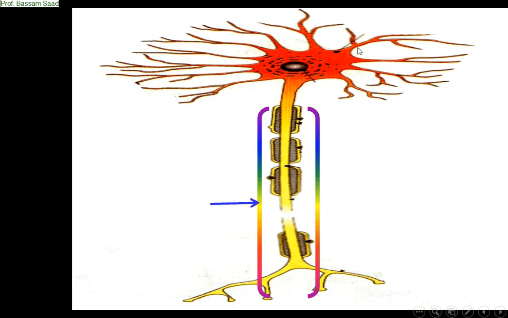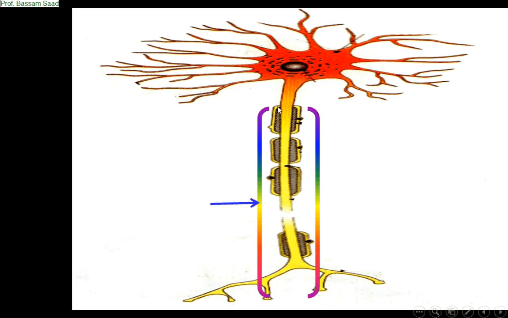It is the axon, yes. Now look at the axon itself. It is sometimes covered by a white substance called the myelin sheath. It is a myelin sheath here. And some other times it is also covered by this yellow part. We name it the Schwann sheath.